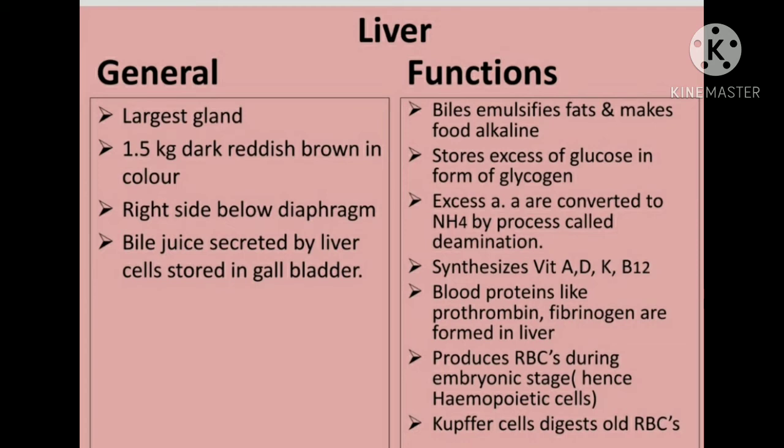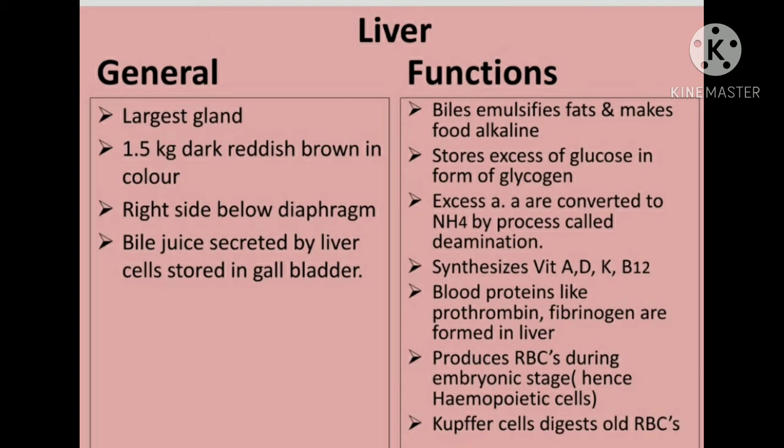Now, coming to the right side, we will discuss its function. Bile emulsifies the fat and makes the food alkaline. Now, what do you mean by emulsifies or emulsification? It means converting the complex substances into smaller particles, or you can say chopping of the substances into smaller particles. So bile, what does it do?